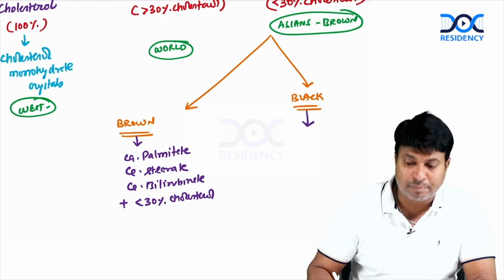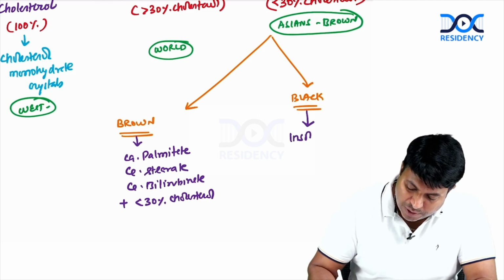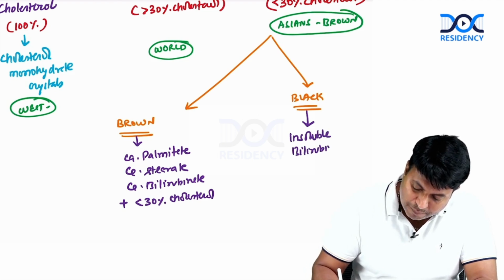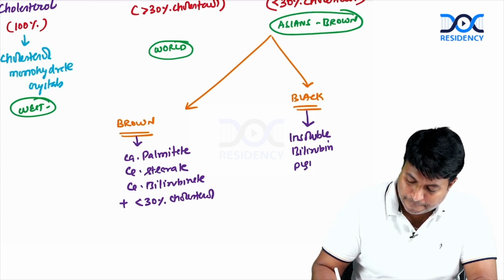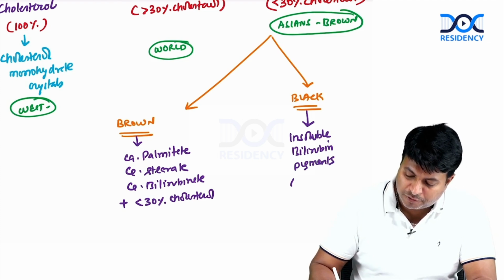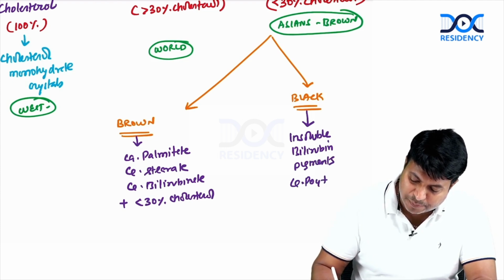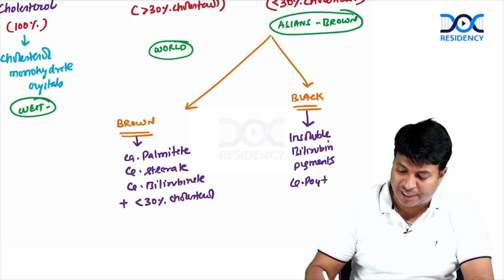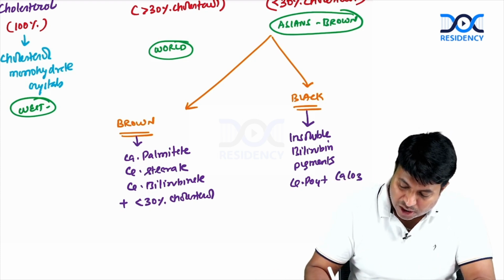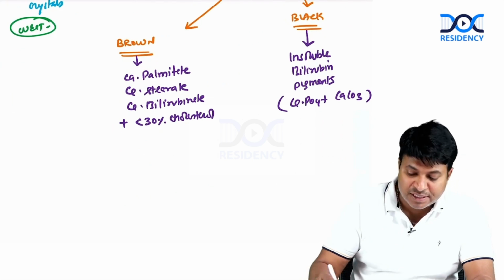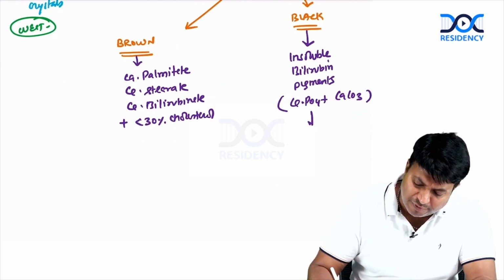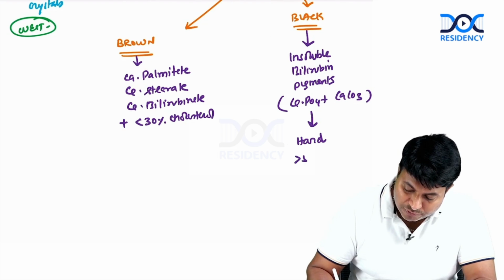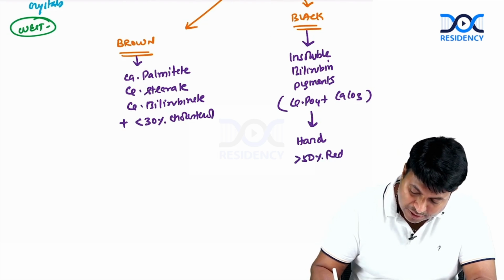Black stone is made up of insoluble bilirubin pigments. Insoluble bilirubin pigments plus calcium phosphate and calcium carbonate are all seen in black pigment stones. This is the reason black pigment stones are very, very hard and they are radio-opaque. In more than 50% of cases they are radio-opaque.